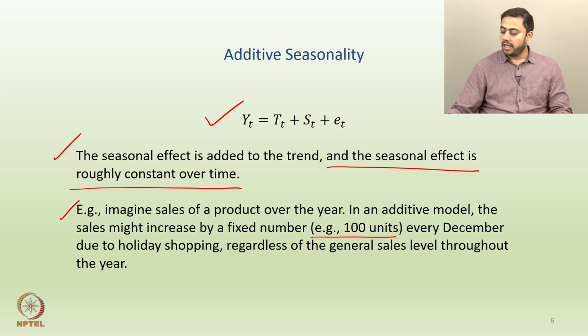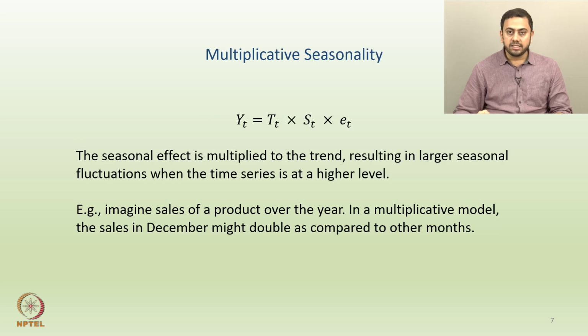Okay. And as opposed to that, what do you mean by multiplicative seasonality? Under multiplicative seasonality, you multiply the seasonal effect by the corresponding trend. So, something like this: YT equals TT into ST into ET. T stands for trend, S stands for seasonality, and E stands for the error. Now, the only difference here as compared to the previous slide is that instead of adding the seasonality aspect to the trend, you are multiplying it.